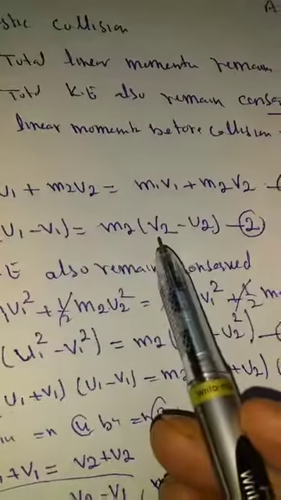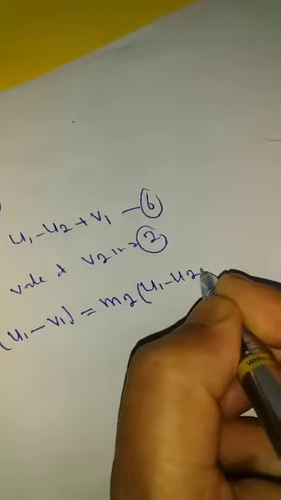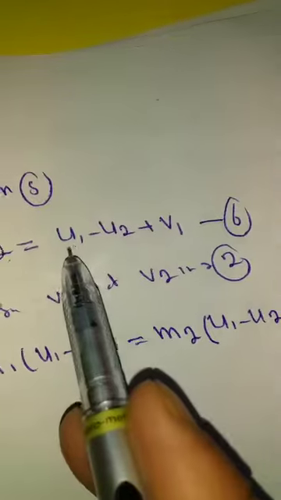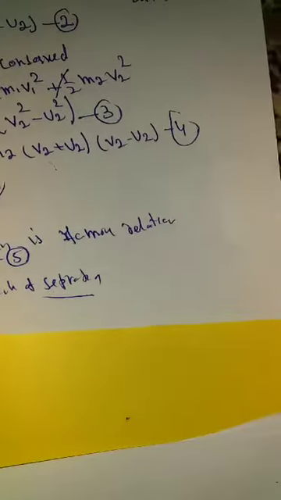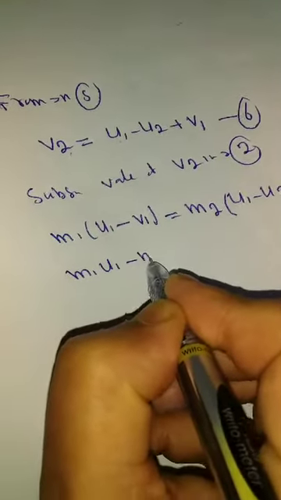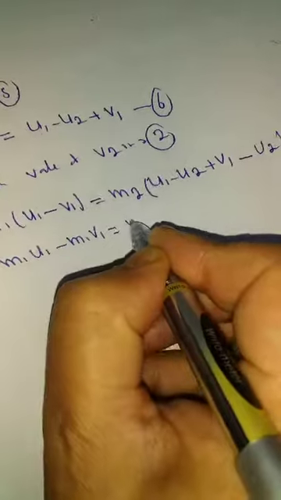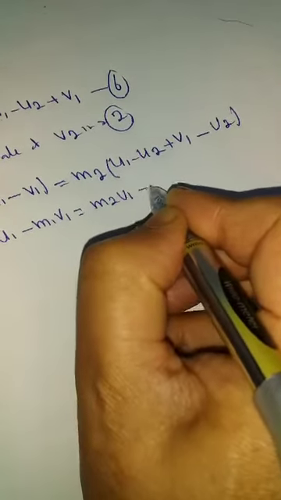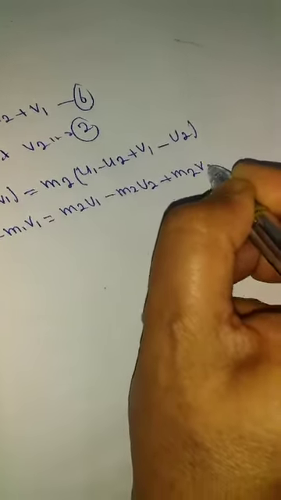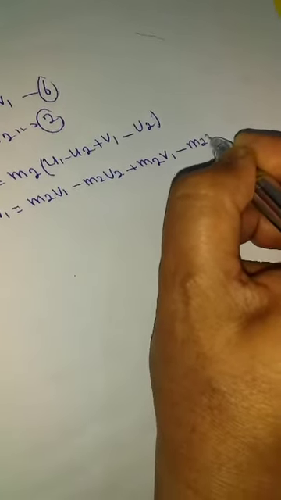Instead of v2 I can write u1 minus u2 plus v1, and already there is minus u2. I will simplify a bit: m1 u1 is done, so m1 v1 is equal to m2 u1 minus m2 u2 plus m2 v1 minus m2 u2.